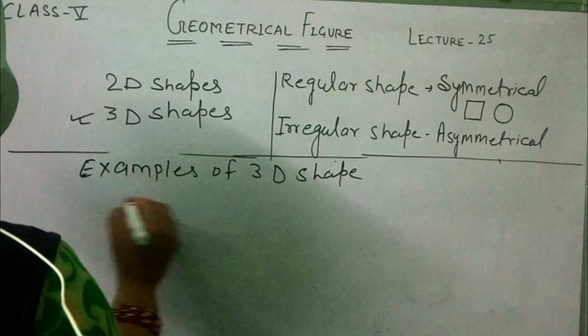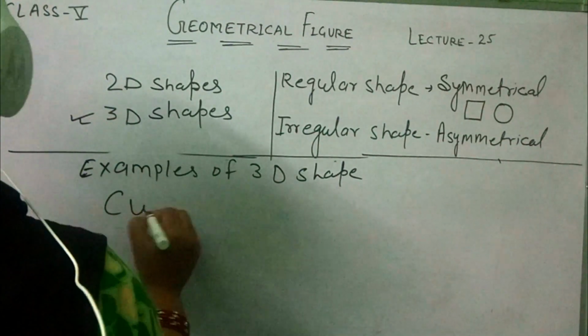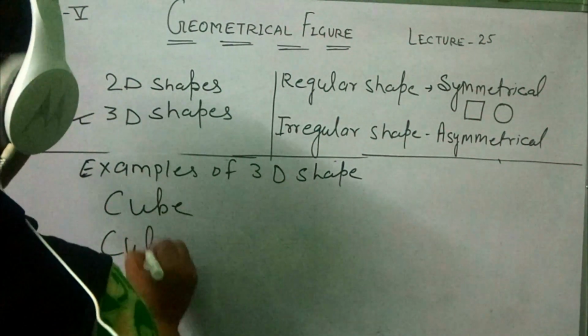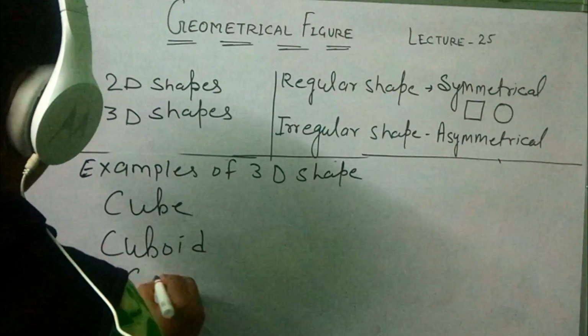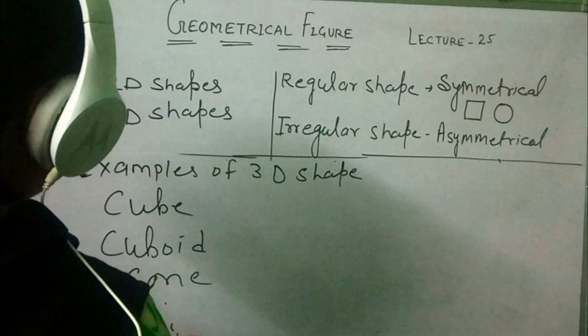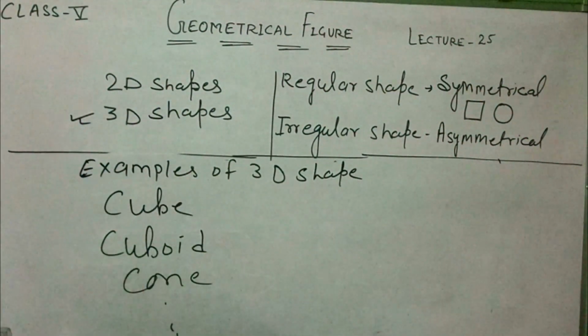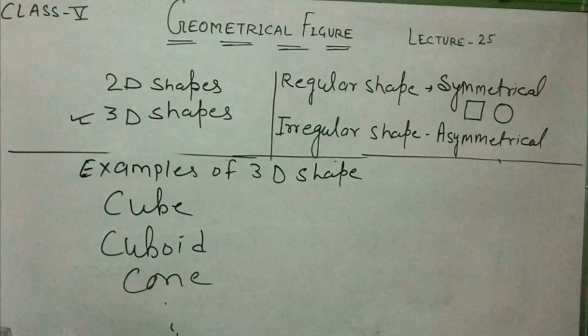The examples are the cube, cuboid, cone, etc. Those are the examples of 3D shapes.